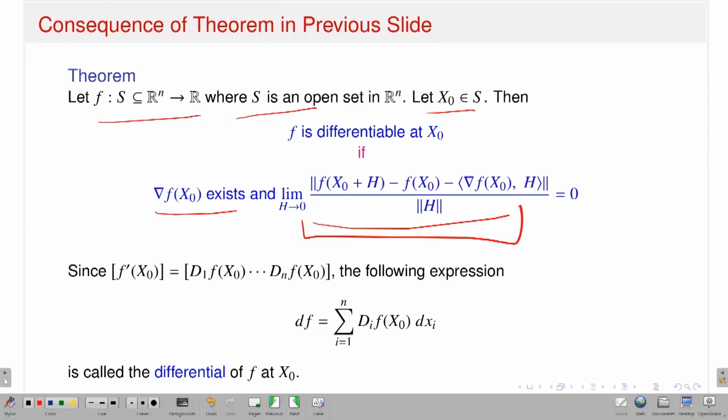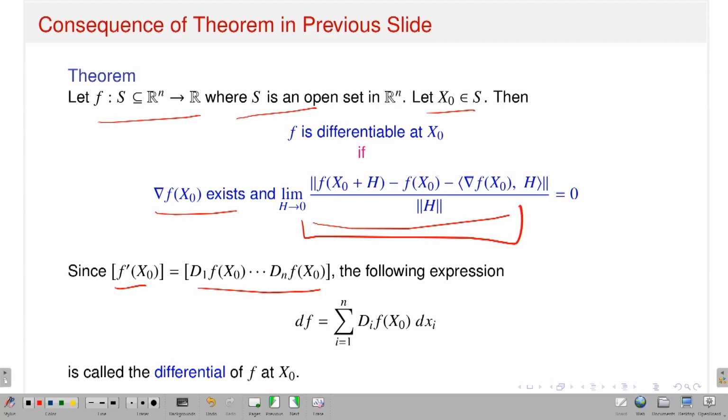That is a guess. But to show that my function is actually differentiable, that the total derivative exists, you have to show that the limit of this quotient goes to 0. So that is first the guessing part. The guessing part comes from the existence of the first order partial derivatives. Once I have the gradient vector, you say this is the linear transformation, so del f del x1 at x naught up to del f del xn. So that means your f prime x naught is the kind of matrix you first guess, and this is the guessing part, the linear transformation.